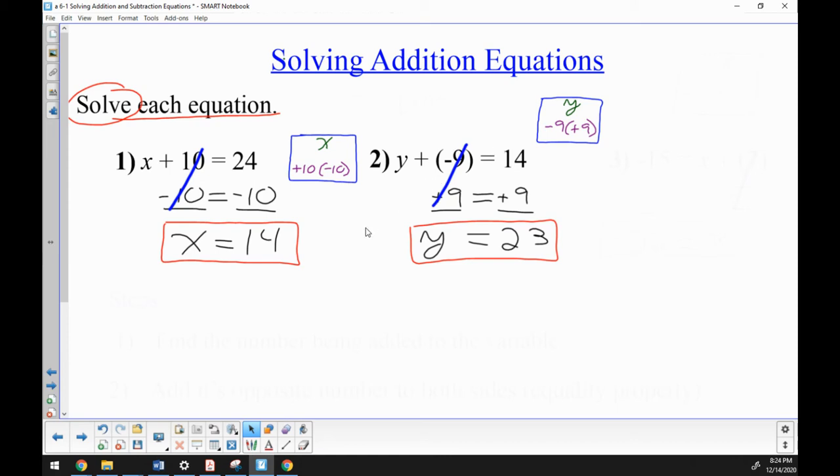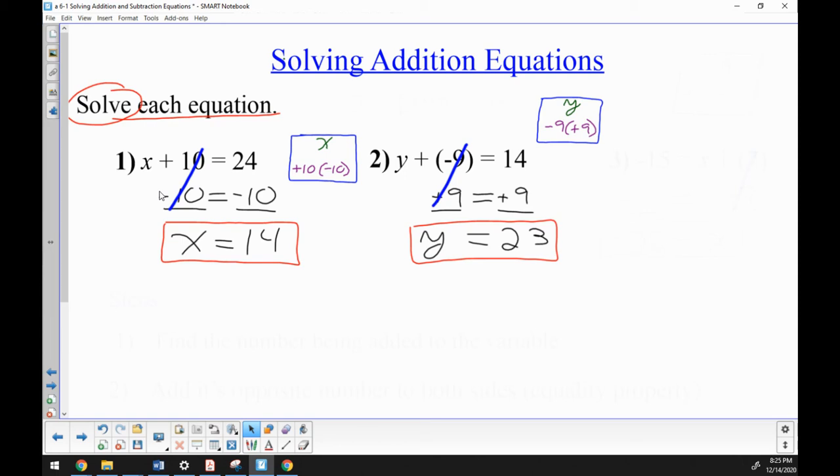Now, there is something I want to point out when doing these problems, because I've talked about the opposite being plus and minus, and also positive and negative, and that can get confusing. So, to make all algebra equations done the same way, I'm going to, from now on, think of this equality property step, the second step here, as always being an addition problem. This is because when I have negatives involved, I always want to add. If I have a subtraction sign with negatives, I would need to change the subtraction sign to an addition sign and change the sign of the number after it. I would like to avoid that if I can. It just adds too many steps.